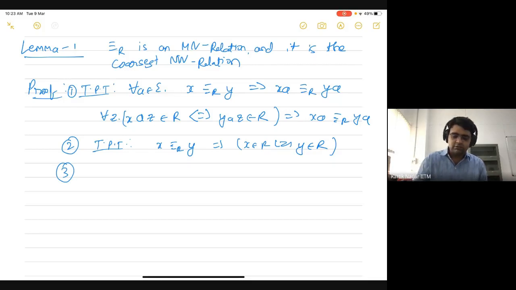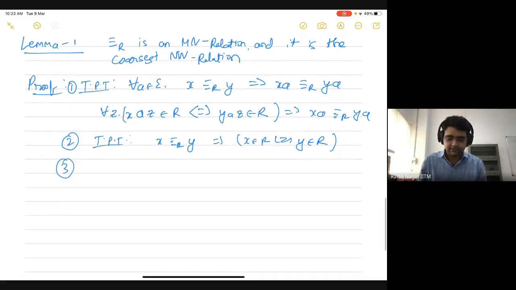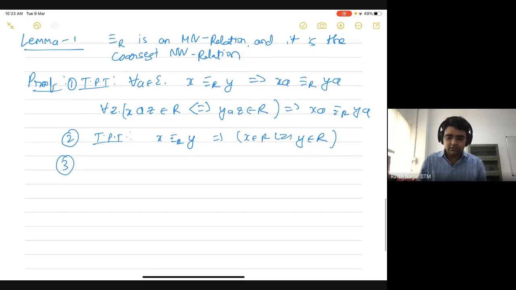So we will show that this relation is actually the coarsest MN relation. How do we show this? Let's say that we are given some MN relation. So let's say that this is an MN relation.